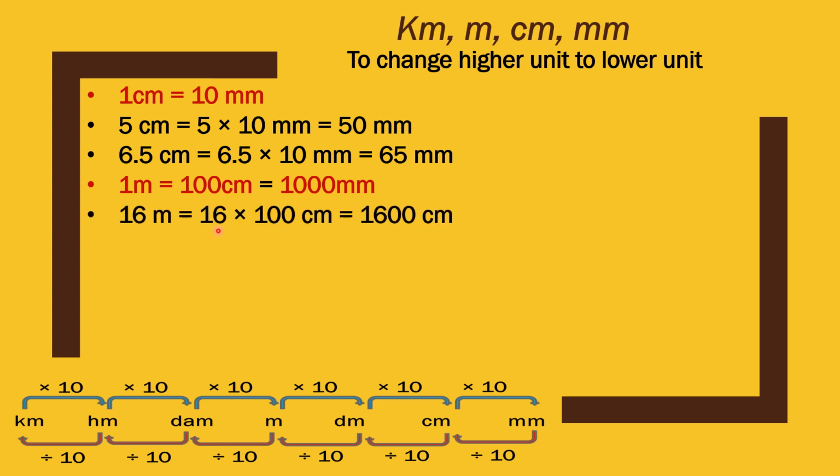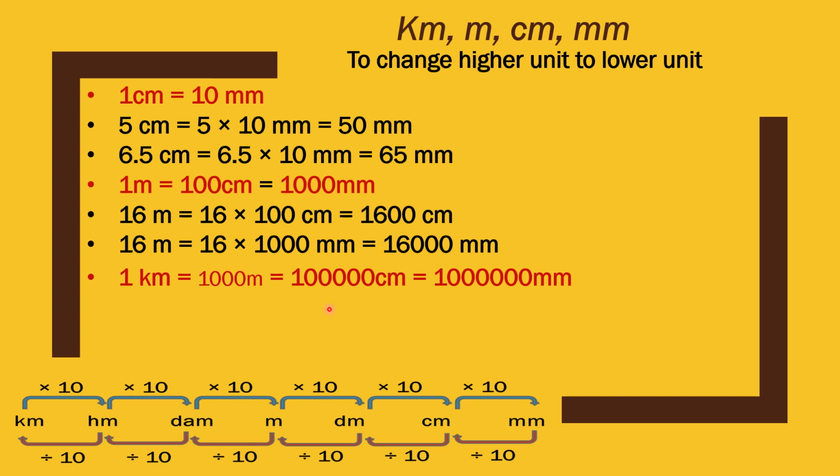Now, next is 16 meter. How you will convert 16 meter into centimeter? Very easy. Meter to centimeter, multiply by 100. So 16 multiplied by 100 centimeter, which is equal to 1600 centimeter. Now what if we need to convert 16 meter into millimeter? Yes, we will multiply by 1000. So when you convert 16 meter into millimeter, we multiply by 1000 millimeter. So it is equal to 16,000 millimeter.